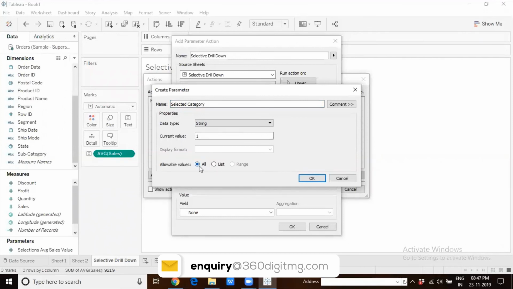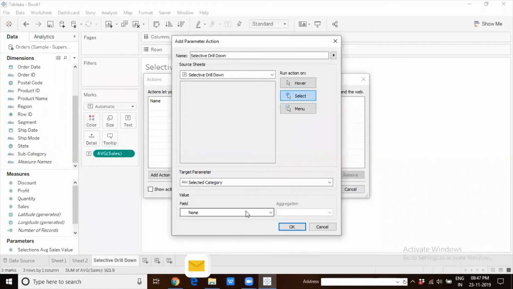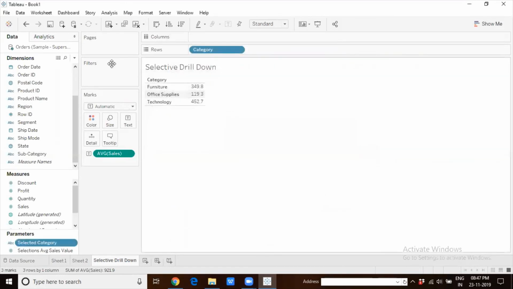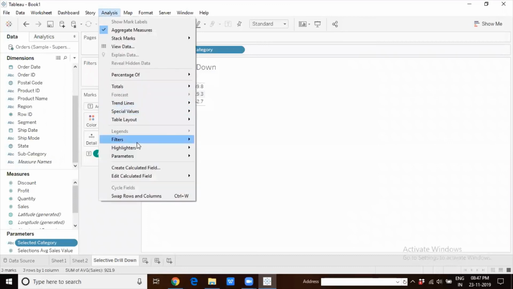I will just allow all values initially. Let us see how it works. What is the target? Target is the category field. Okay. Now I'll write the calculation where I'll incorporate this parameter.